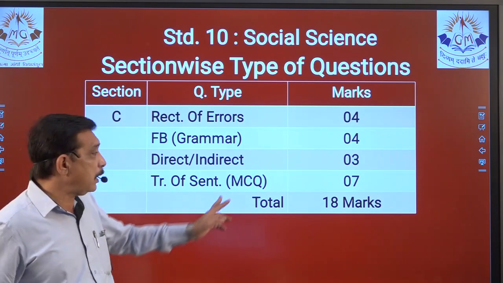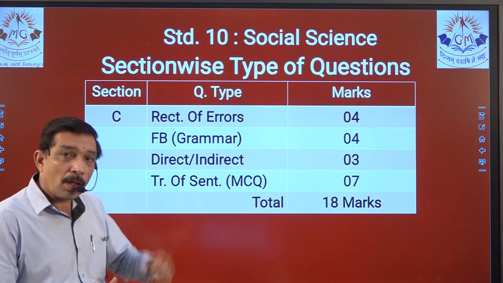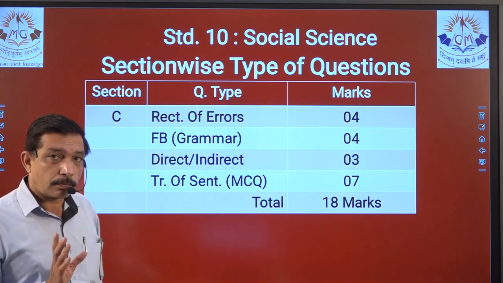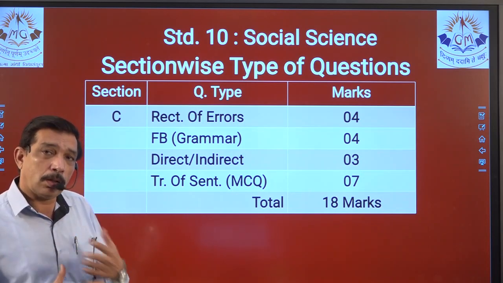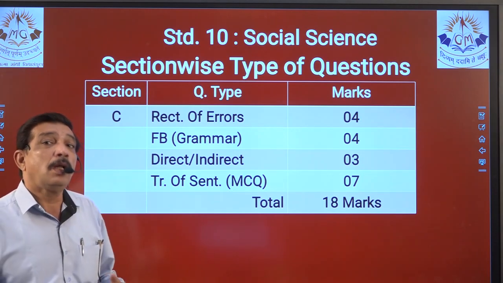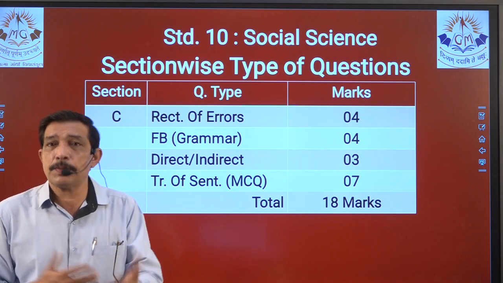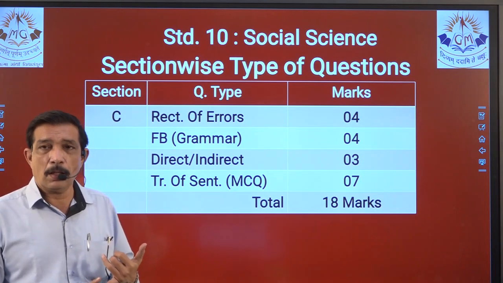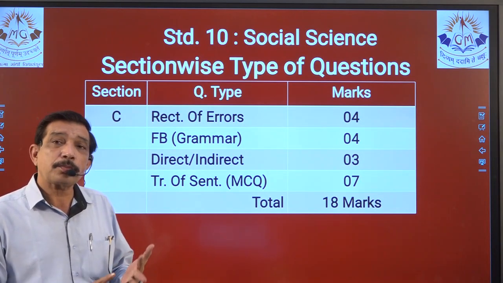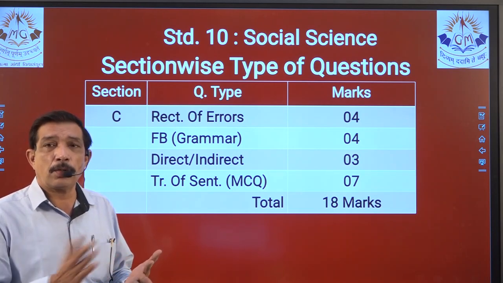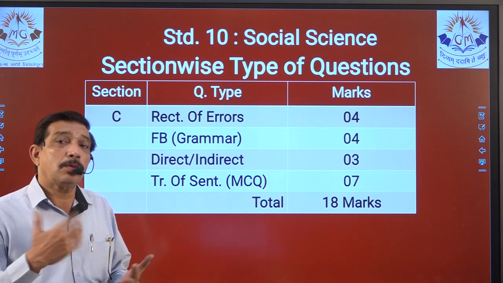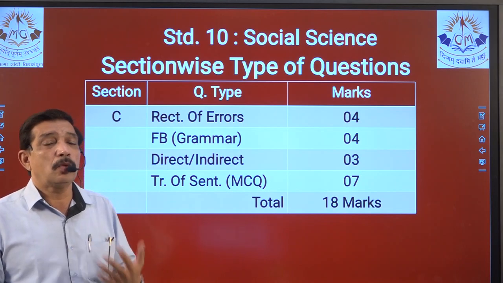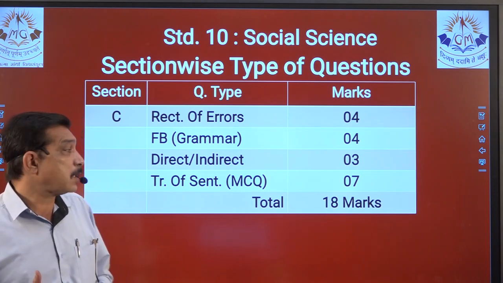Transformation of sentences. Here there has come a very big help from the board, right? Earlier, transformations of sentences was only 5 marks. And we have been continuously doing that in all the WRTs plus assignment whenever the topic was taught. Yes, if we learned it last year, then also continuous practice has been given for the required transformation of sentences. Yes, assertive to negative, negative to assertive, affirmative to this, interrogatory, assertive to interrogatory, assertive to exclamation, question tags. These things we have been doing on a continuous basis, and in the WRTs also we have got lots of practice, plus assignments were there.